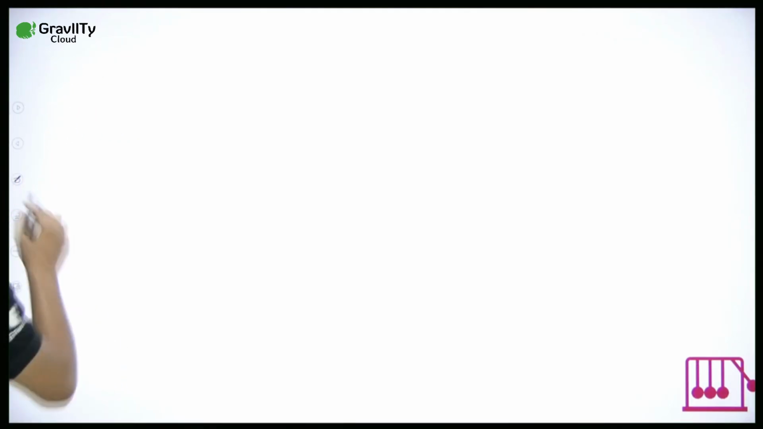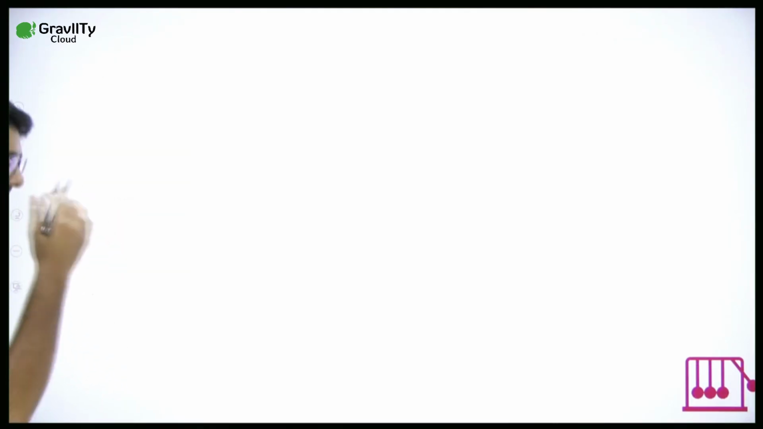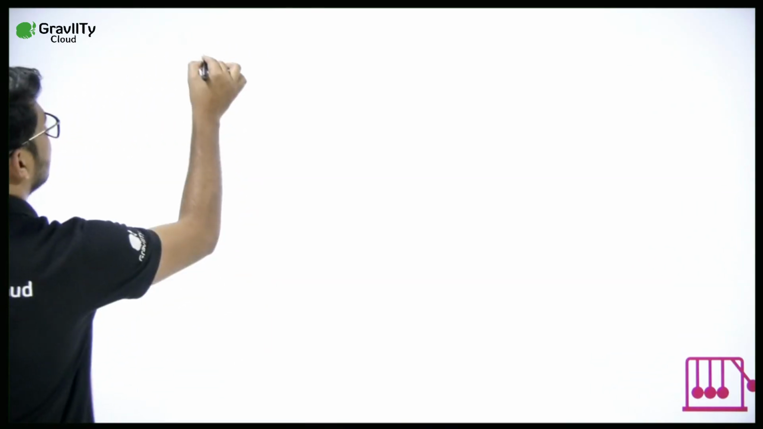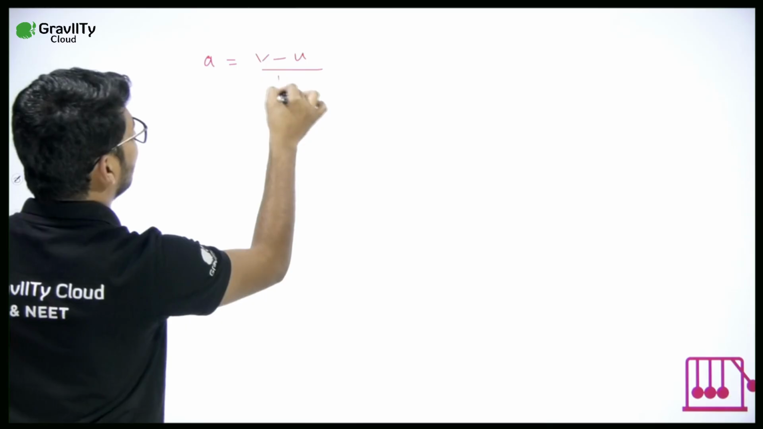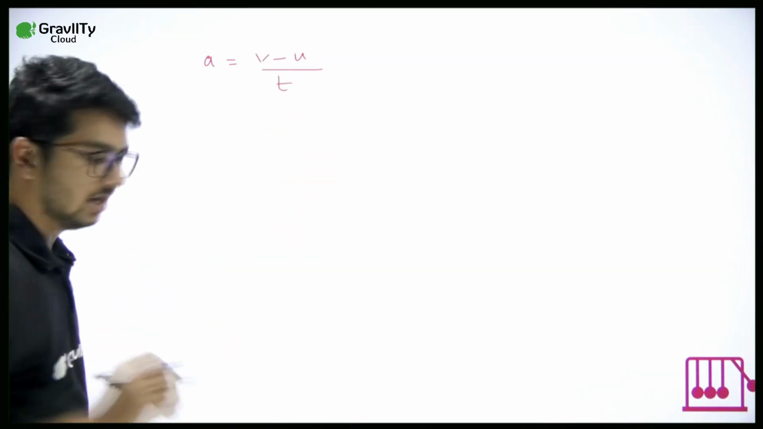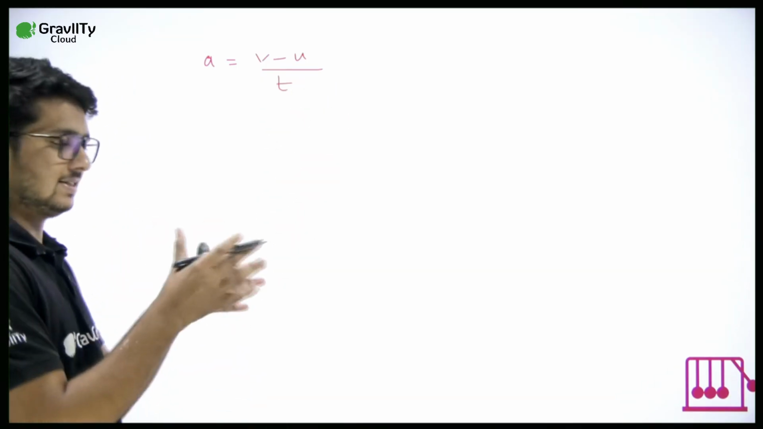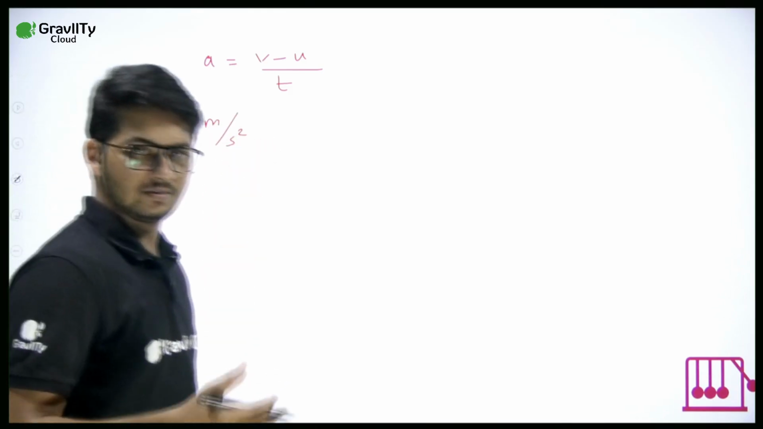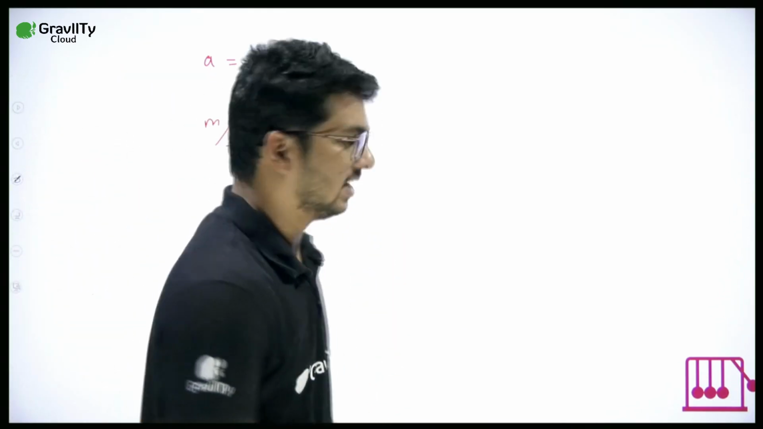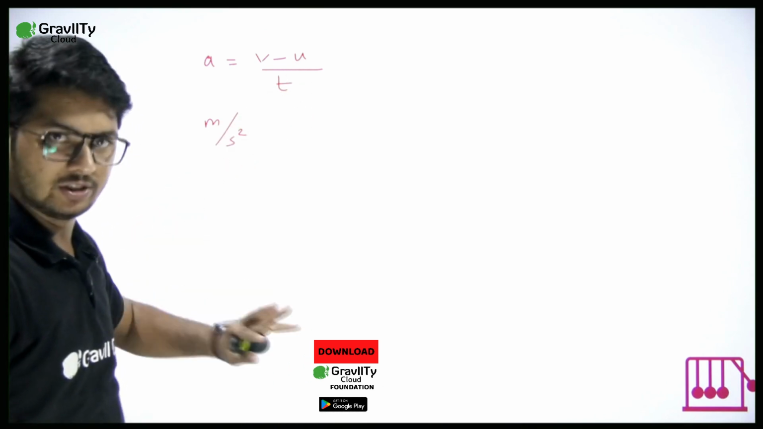So first of all, before going into this, let's try to revise what is acceleration. What is acceleration? As we know, it is nothing but rate of change in velocity. Okay. What about its units? The SI unit of acceleration is meter per second square. Basic definition in terms of change in velocity.